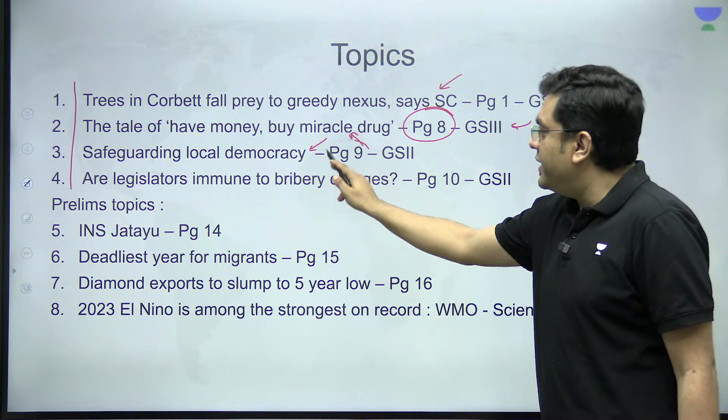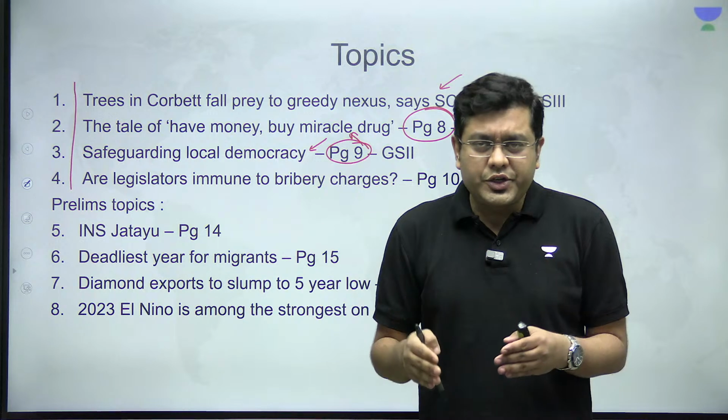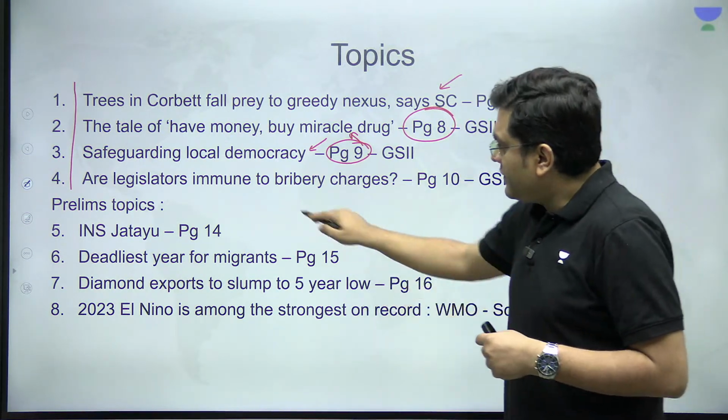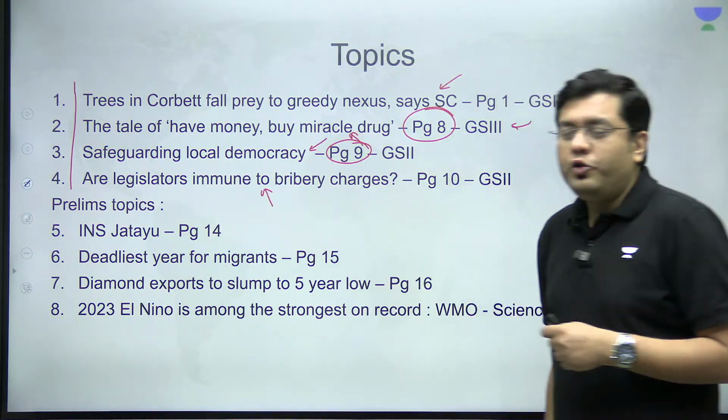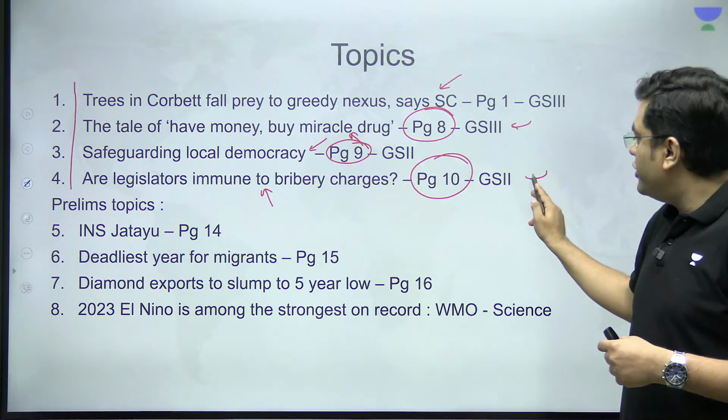This has appeared in page 9. This is a continuation of the Chandigarh mayoral elections which were held and the intricacies thereby. Are legislators immune to bribery charges? This has appeared in page 10, again relevant for your GS paper 2.